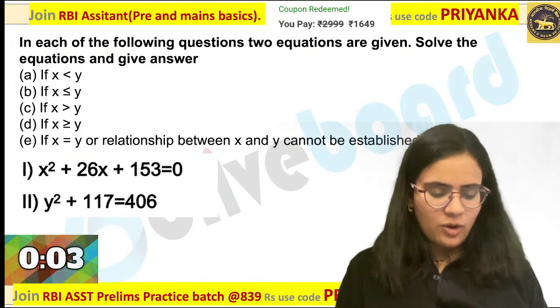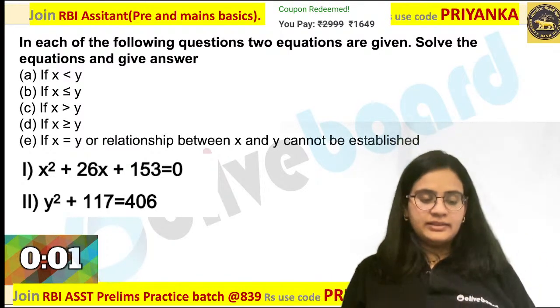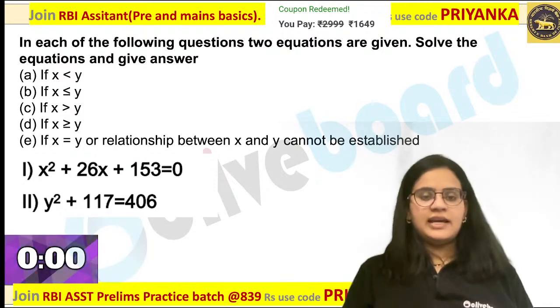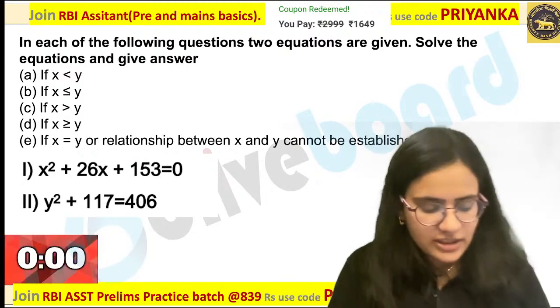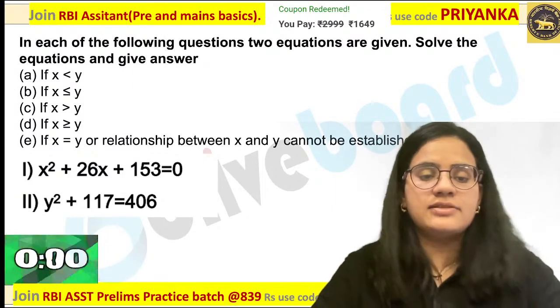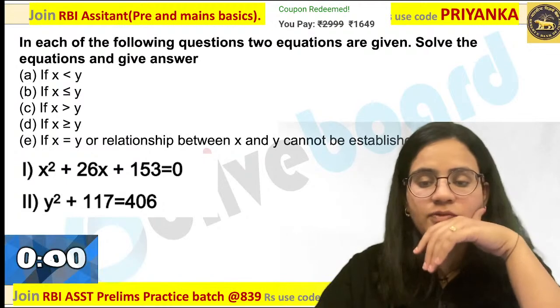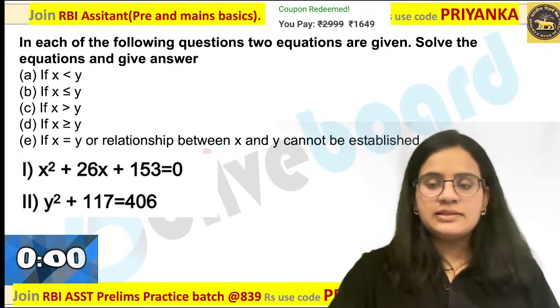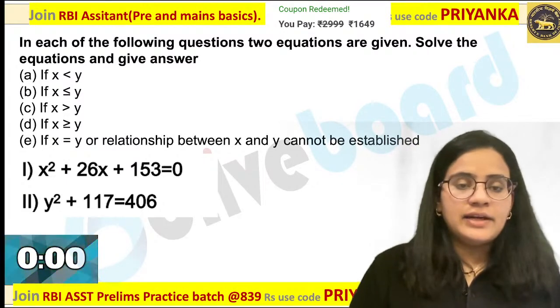Ashu is saying E option. I got the first answer within 30 seconds. Very good. C and D, C and D. Vishwajit is also saying C and D. Meena, very good guys. E is the perfect answer over here. E is the perfect answer for this question. How will you calculate the roots over here?